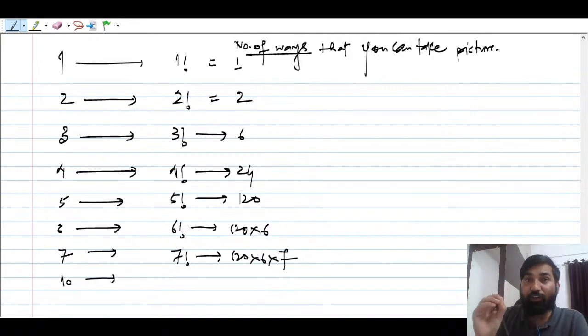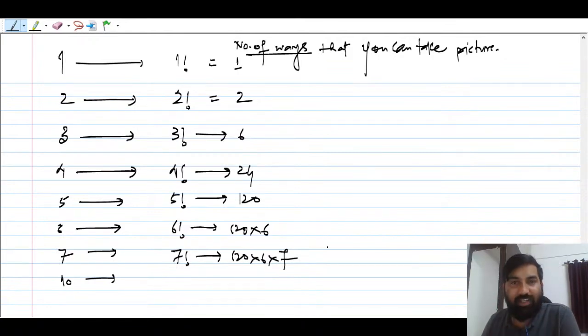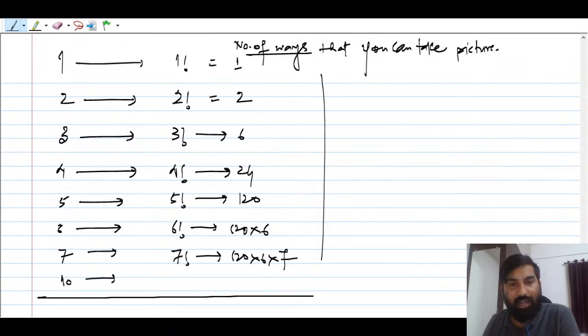So till now I did not talk about what is permutation, but I'm talking about how to count, right? The question is how to count. In fact, I'm also going to introduce data structure, guys. Very soon I'm going to release data structure capsules, in live sessions, or you can say in recorded form also. So you will understand how you have to understand data structure as well, right? That will be an advantage for you, for all the branches. How electronics people understand data structure, for their machine learning, you will see my concepts next.